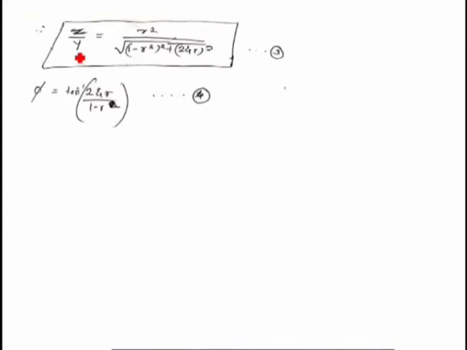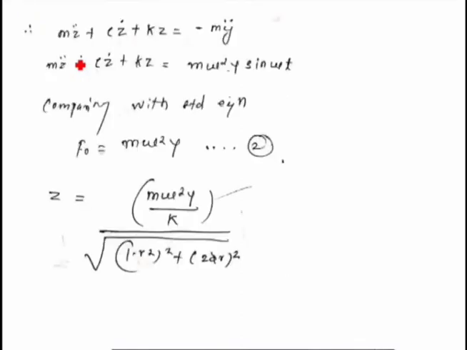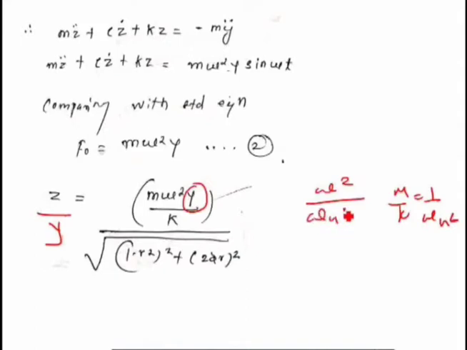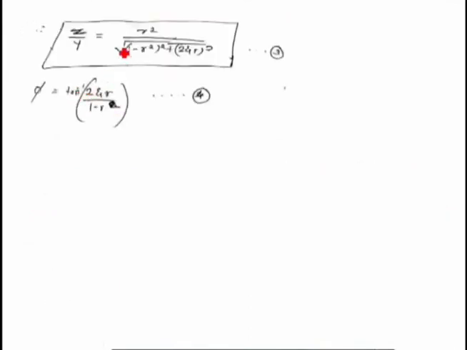I will get Z upon Y. If I take this capital Y and divide it with respect to Z, and we know that omega square stays as it is, and m upon k is nothing but 1 upon omega n square. So this becomes omega square upon omega n square, which is equal to the frequency ratio r square. So finally I am getting the same formula as the support excitation, which is Z upon Y equal to r square upon square root of [(1 minus r square) whole square plus (2 zeta r) whole square].